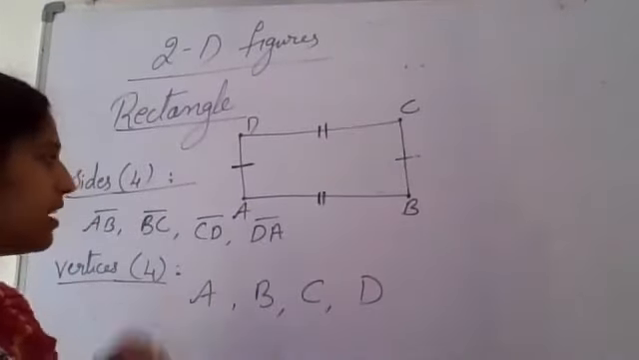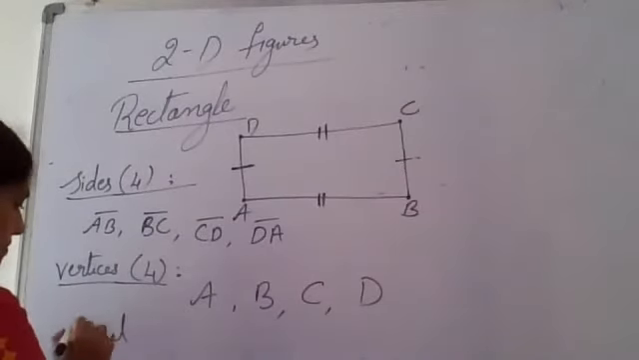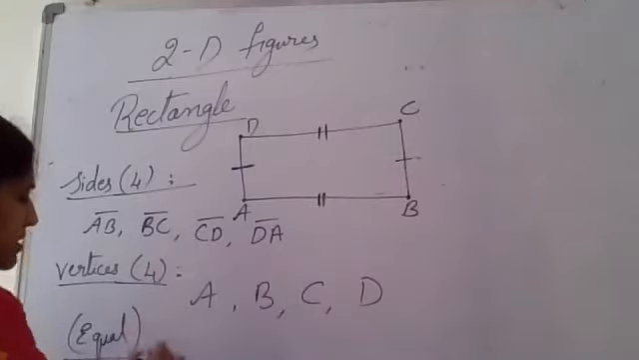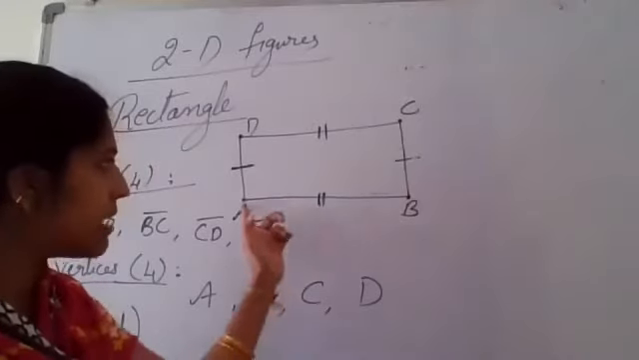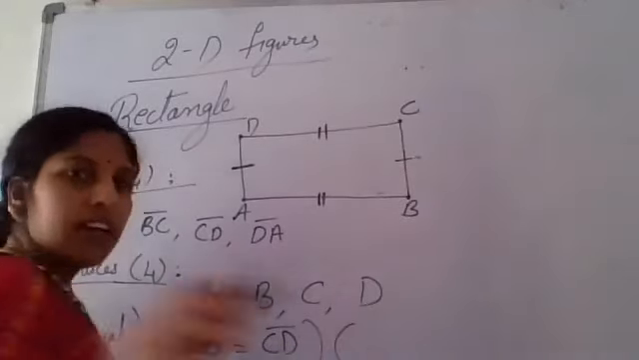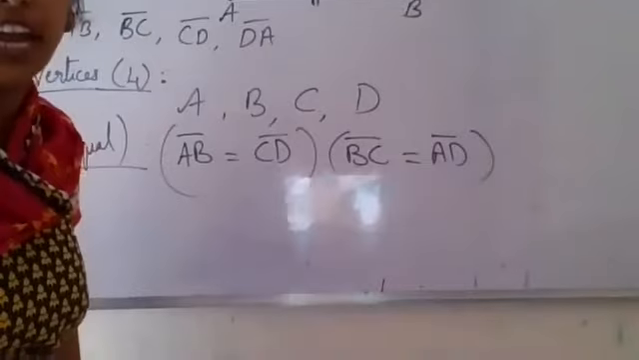Now say me which two line segments are equal. Name those sides: AB and CD. AB is equal to line segment CD. Now what is the next pair which is equal? BC and AD. AB is equal to CD, BC is equal to AD.